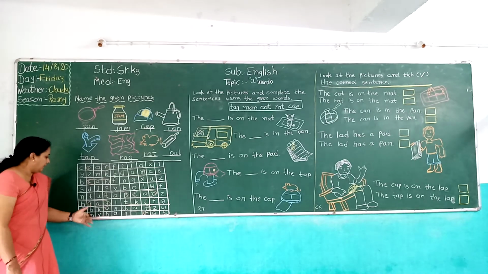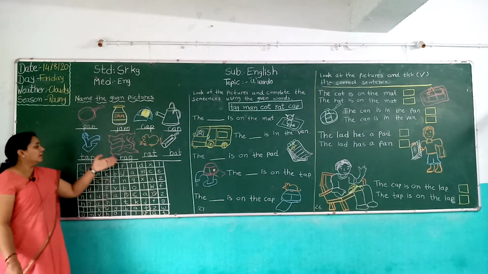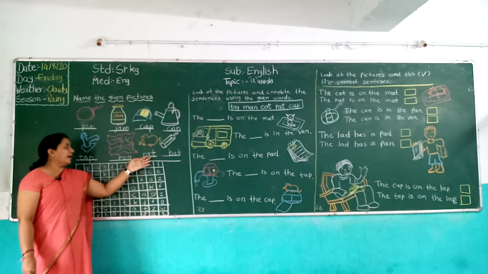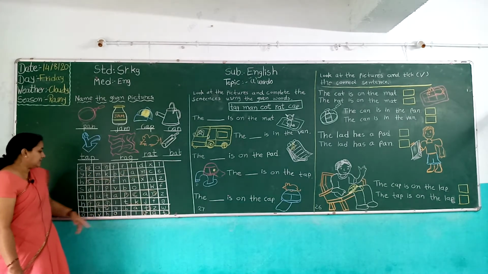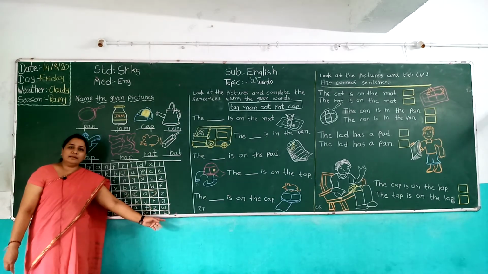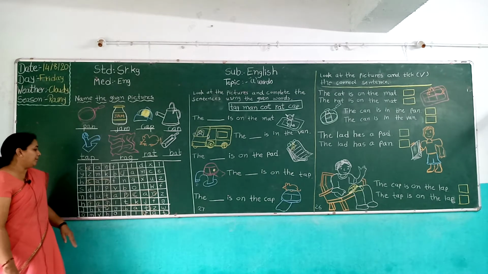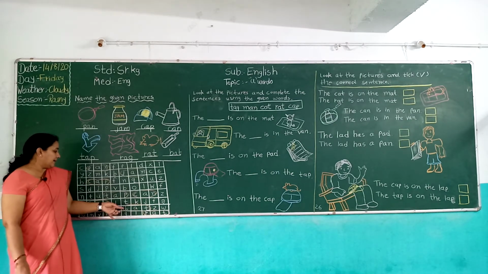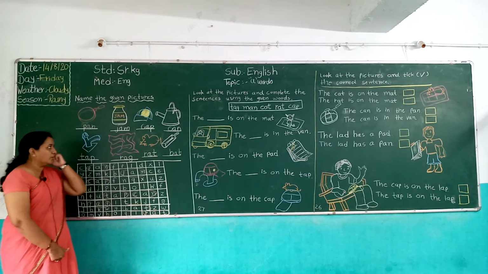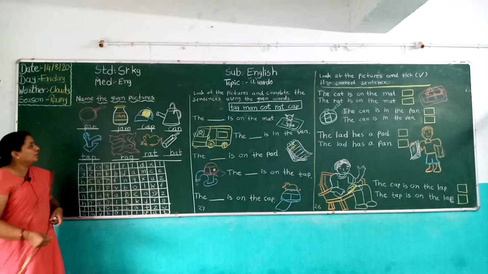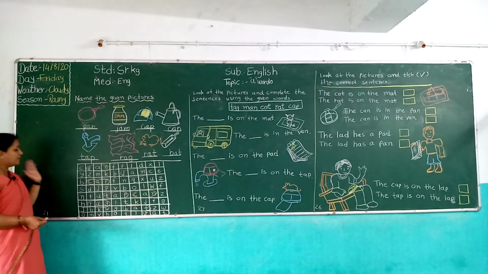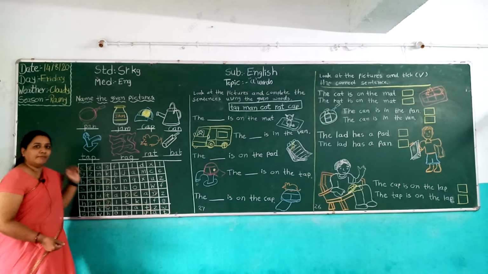Rug. Rat, the last one. Bat, the last second. Okay, everybody do this exercise on page number 21 of book number 1.